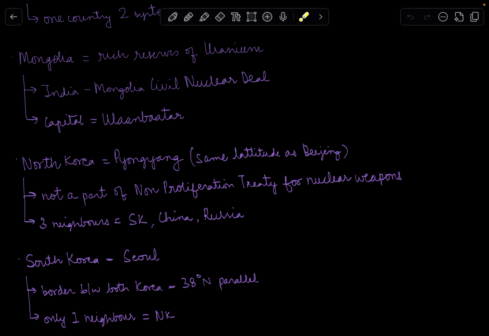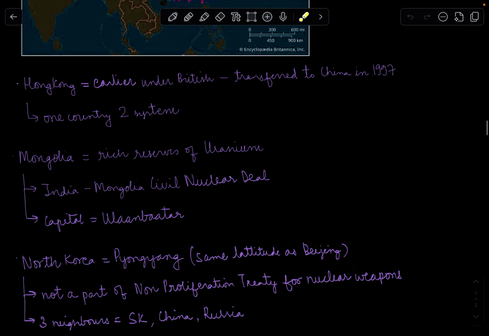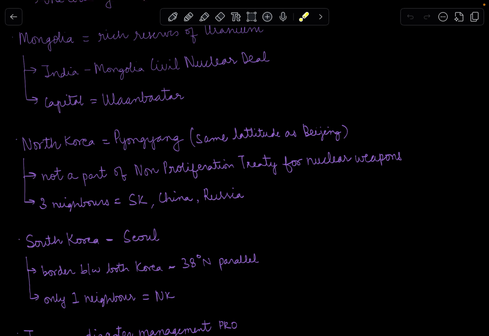Anyways, moving on to the next country, which is North Korea. North Korea's capital is Pyongyang. I hope I have pronounced it right. It lies in the same latitude as Beijing. So here is North Korea. The capital of North Korea lies in the same latitude as Beijing. So North Korea is a country which is not a part of the Non-Proliferation Treaty. The Non-Proliferation Treaty is basically a treaty signed for checking the growth of nuclear weapons, and North Korea is not a part of it.